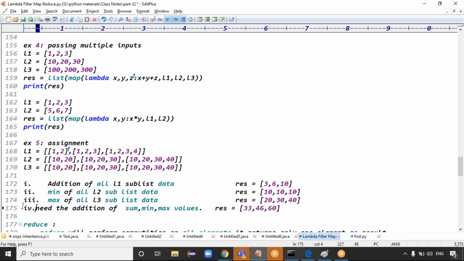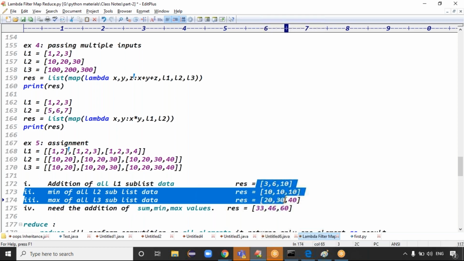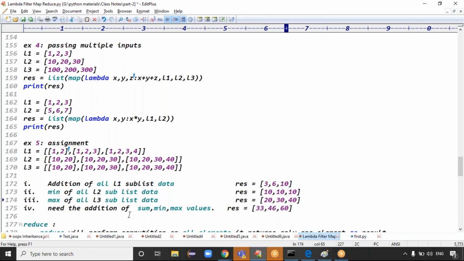The fourth question is: take the addition of the sum, min, and max values. This is the sum data, this is the min data, this is the max data. For all of these I need the addition. 20 plus 10, 30, 30 plus 3, 33. So 10 plus 30, 40, 40 plus 6, 46.